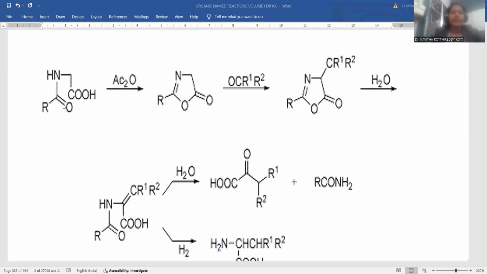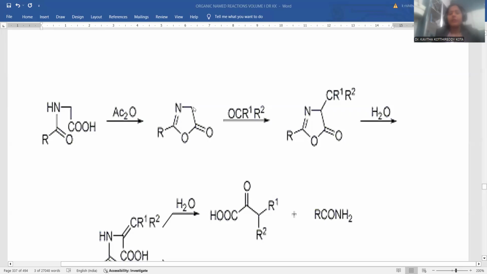When acetic anhydride is treated, ring closure takes place, and there is formation of a cyclic lactone. Now you can treat with a ketonic compound. Whenever a ketone is treated with this, here is the active methylene ring. This active methylene part will go for the reaction with this one. There is attachment by the condensation process.